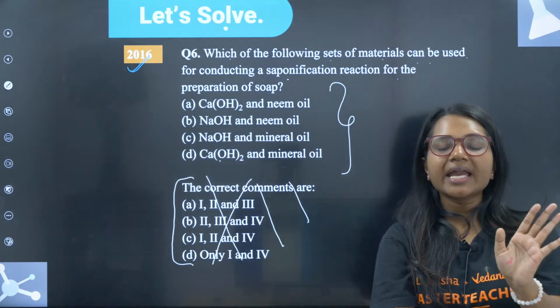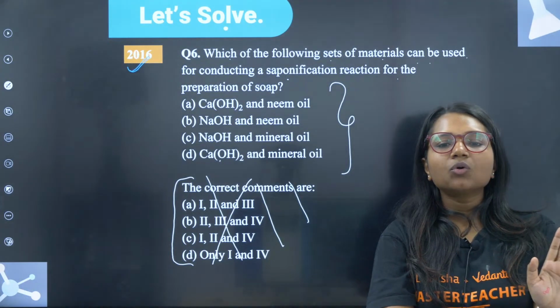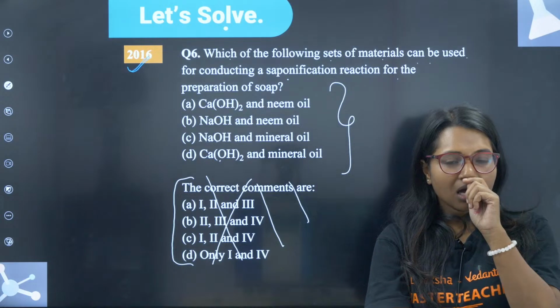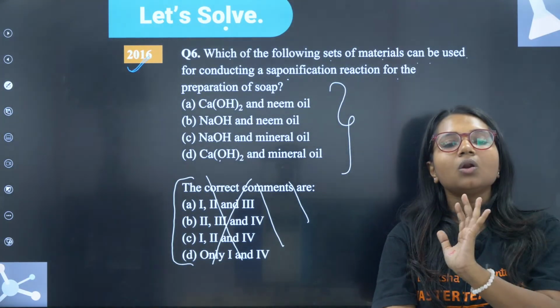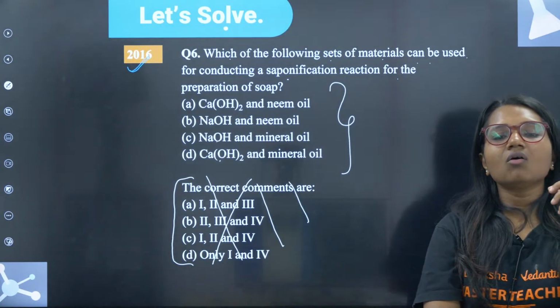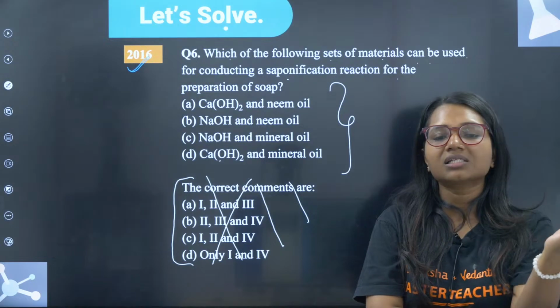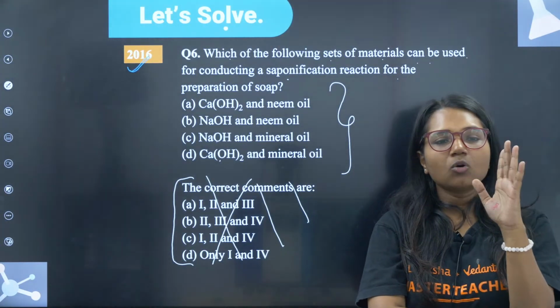You don't have to take the mineral oil. Very good, Rohit. You don't have to take mineral oil because mineral oil will be more greasy. It will not form the bubbles and the foam from the soap. So mineral oil is out. Very good.